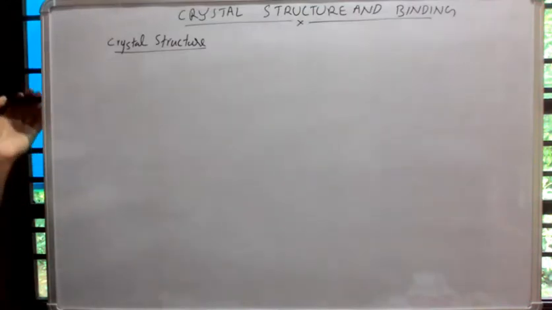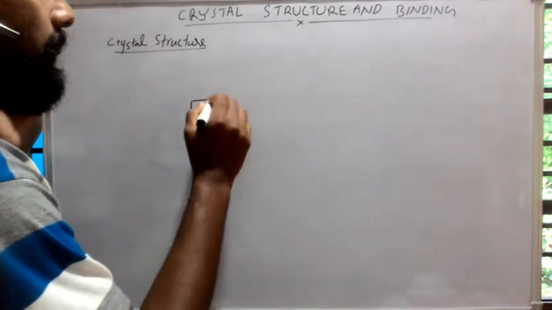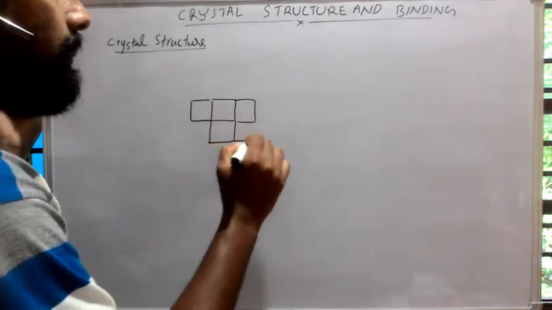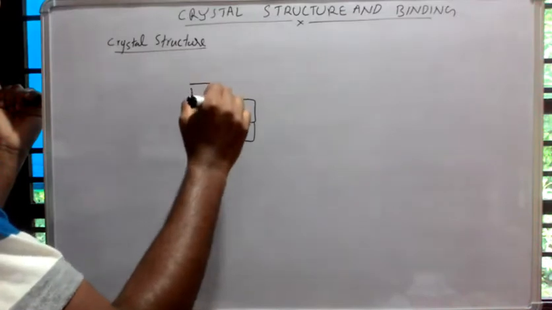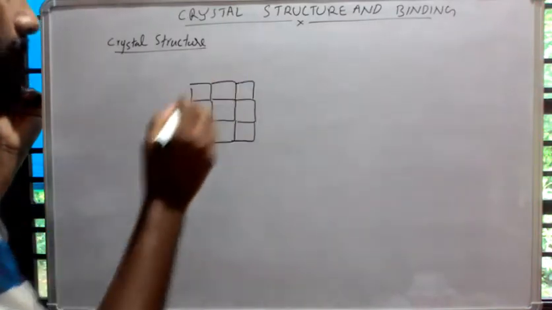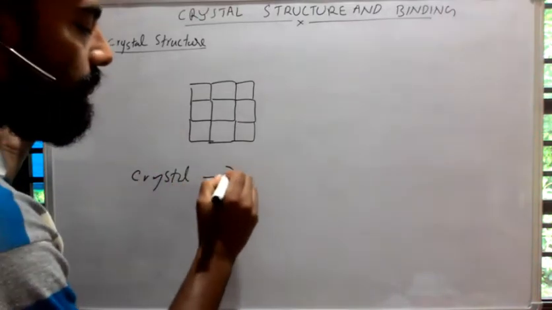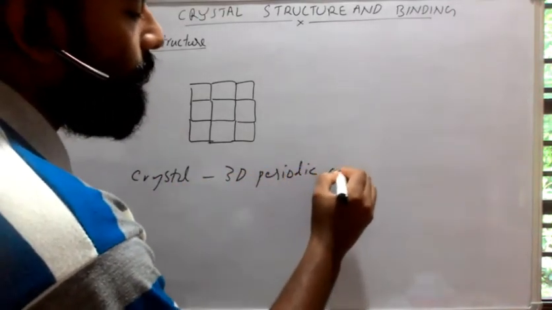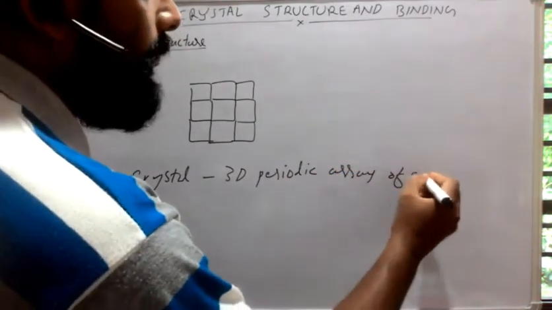When a crystal forms in a constant environment, the form develops as if identical building blocks were added continuously. Those identical building blocks are atoms or groups of atoms. So we can define a crystal as a three-dimensional periodic array of atoms.